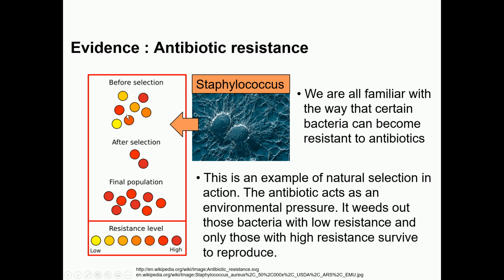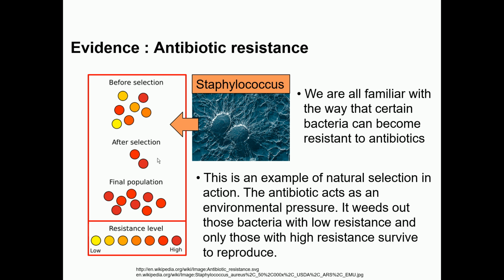So all the bacteria which are sensitive to the antibiotics will die when the antibiotics are given. The only bacteria which will be able to survive are the ones which have resistant genes in them. So when we apply the antibiotic, all the sensitive bacteria will die and only the resistant ones will survive.